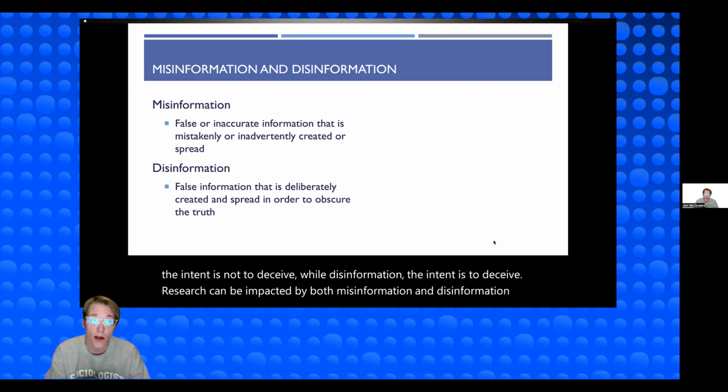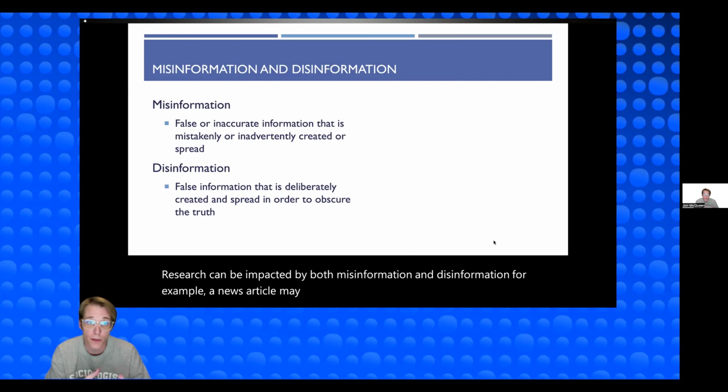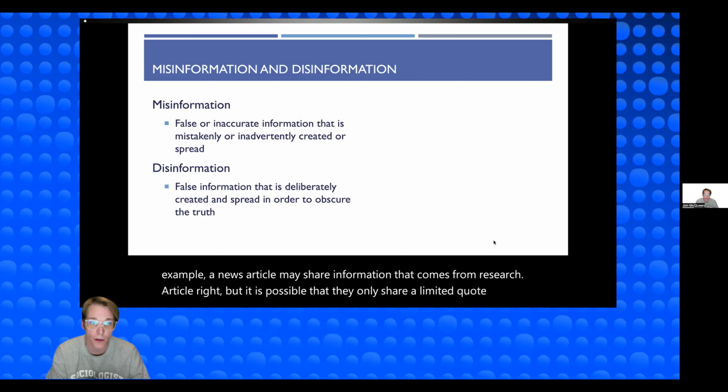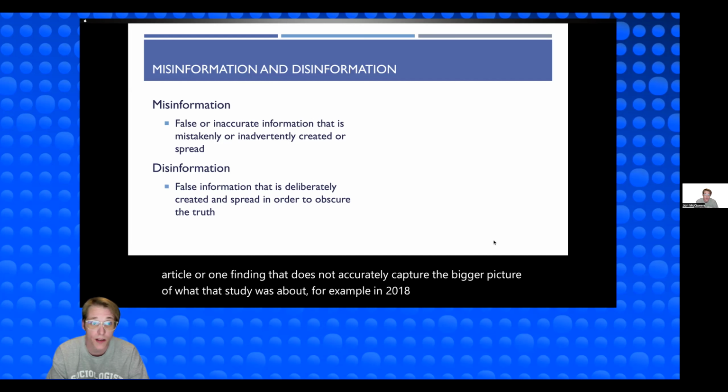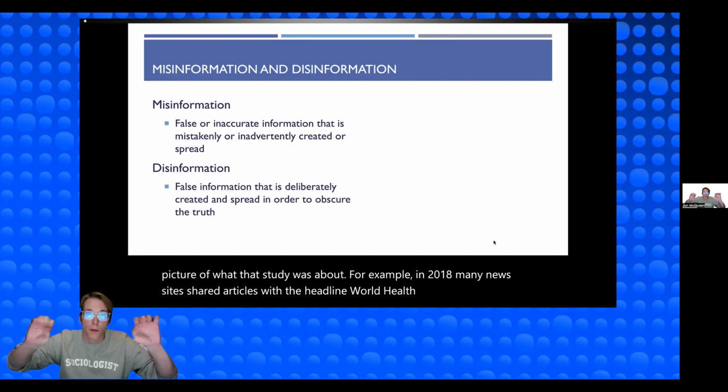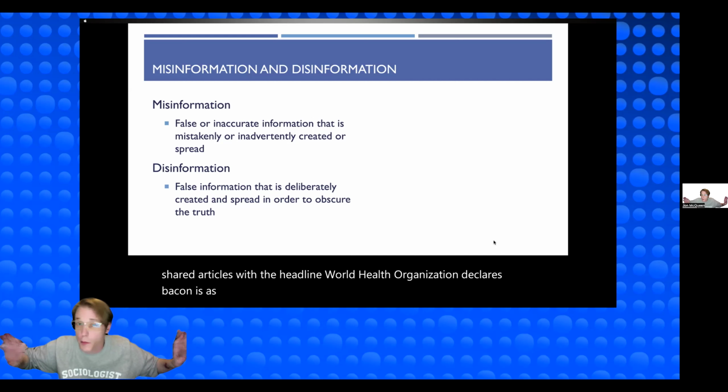For example, a news article may share information that comes from a research article, right? But it is possible that they only share a limited quote from the article or one finding that does not accurately capture the bigger picture of what that study was about. For example, in 2018, many news sites shared articles with the headline, World Health Organization declares bacon is as harmful as smoking.